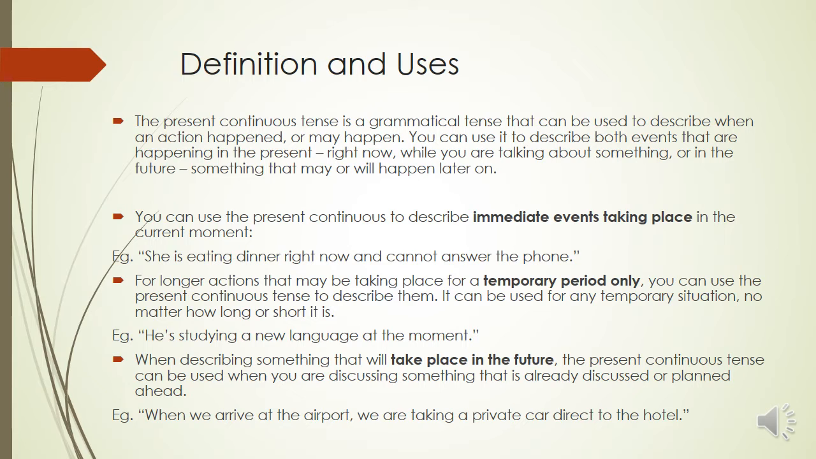We use present continuous to describe immediate events taking place in a current moment. For example, she is eating dinner right now and cannot answer the phone.